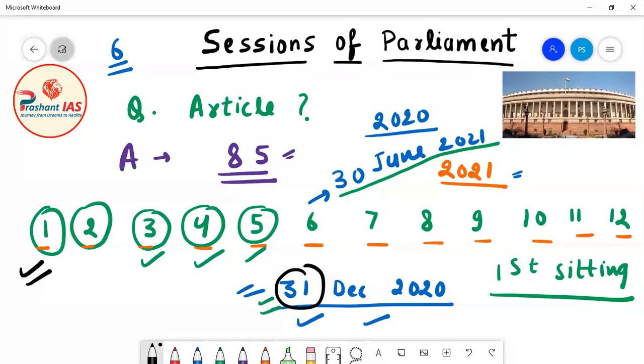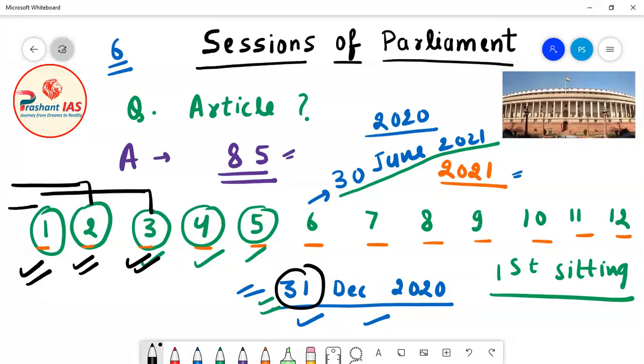Similarly, it can be conducted in the month of February. The next session can also be conducted in the month of March. Why? Because there is a gap of only 3 months. You can see that in January there is a gap of 1 month. In February there is a gap of 2 months. In March there is a gap of 3 months.